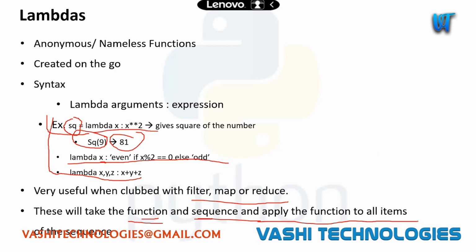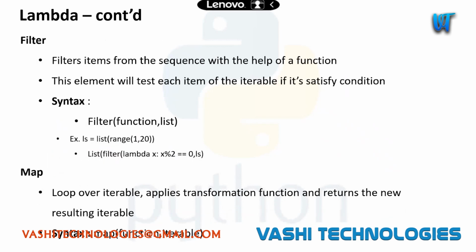Let's say we have a function which will square the numbers. It will apply that function to each and every item, and it will return the squares of that list. I'll show how this is used.